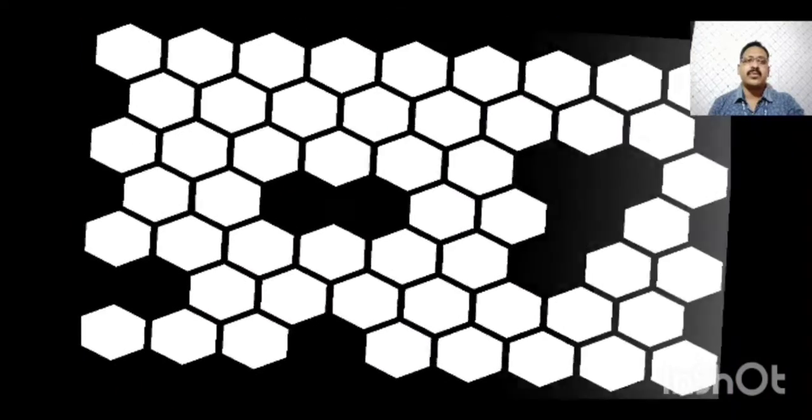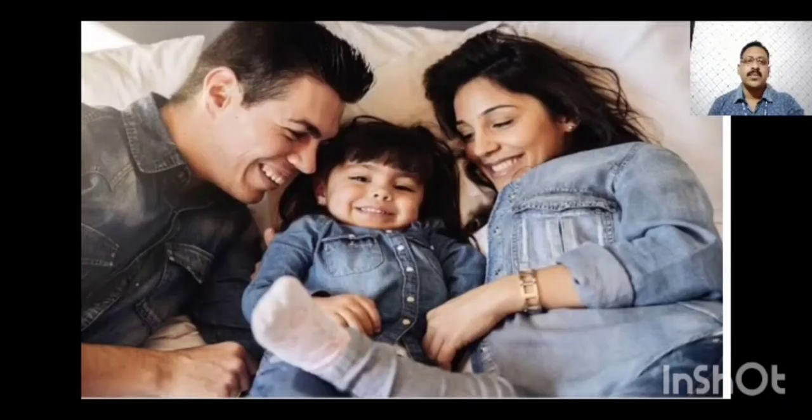Now we'll move on to parents. You know your father and mother, they are both called parents. So whether it is father or mother, they belong to opposite sex, masculine as well as feminine. But we can use the same word for both of them, that is parents. Parents is a common name for both father and mother. Parents is the common gender.